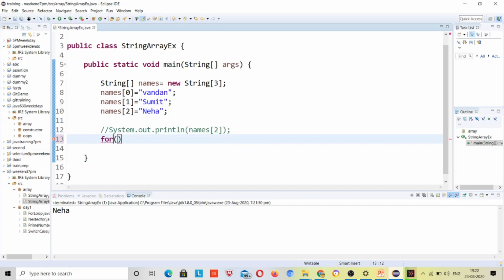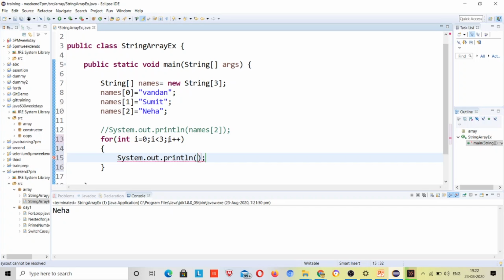For int i = 0, i less than length, which is 3, so i should be less than 3 because it's starting from 0, 1, 2, so 3 times it will run, right? i++, and just sysout names and print here i.